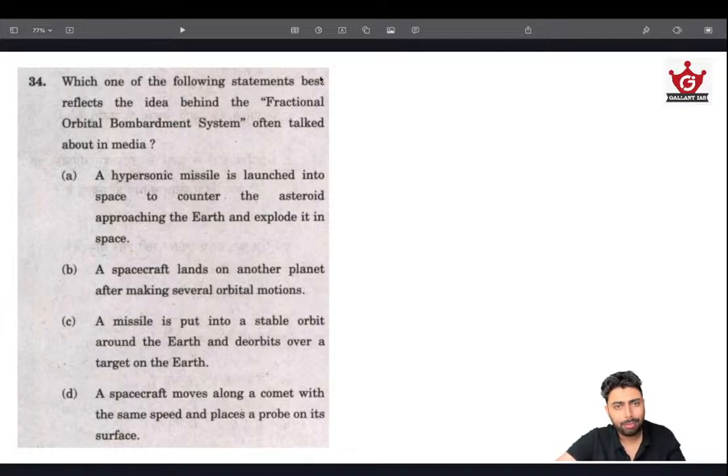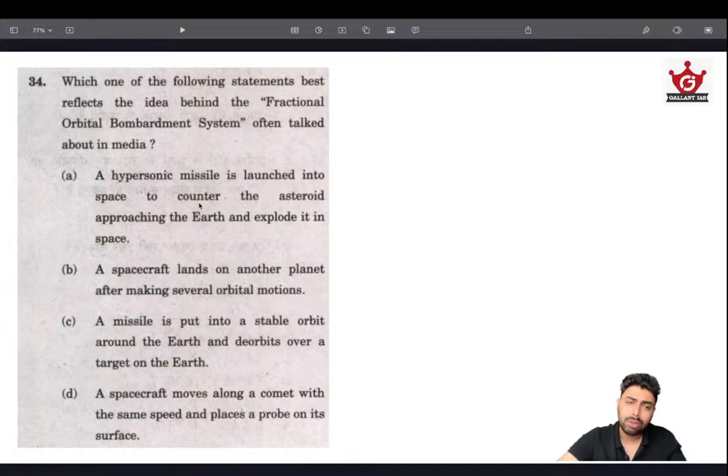But wait, we have to go through the fourth statement as well. A spacecraft moves along a comet with the same speed and places a probe on its surface. Where is the bombardment part and where is the orbiting part? A comet doesn't necessarily have an orbit. They might be moving in straight lines. So there is no orbit, there is no bombardment. So D is gone. The spacecraft has got no bombardment, so that is gone.